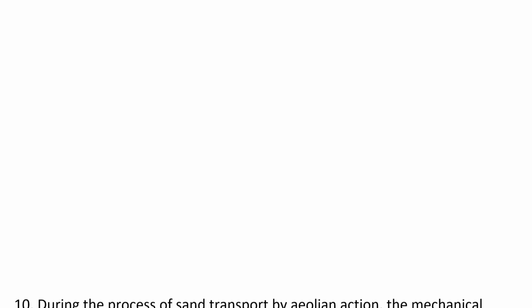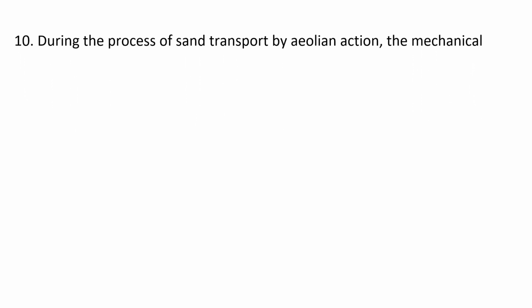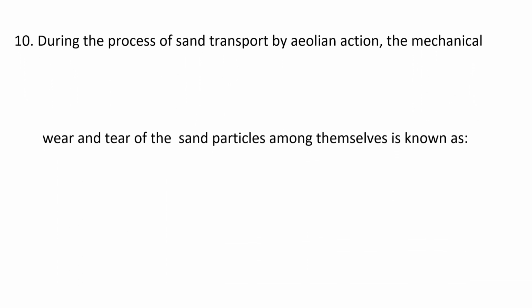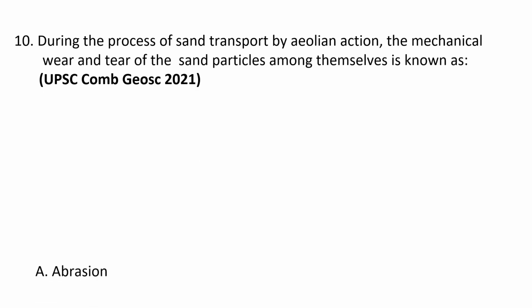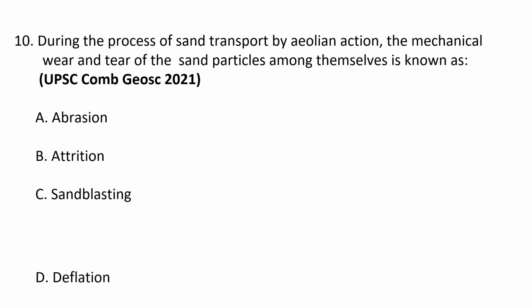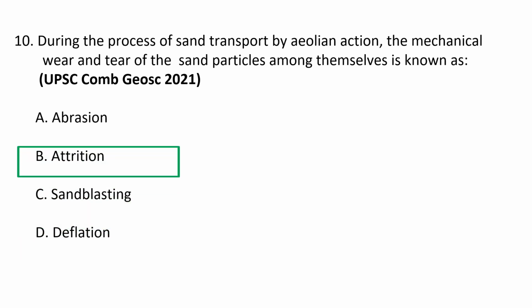Next question. During the process of sand transport by Eolian action, wind action, the mechanical wear and tear of the sand particles among themselves is known as A. Abrasion, B. Attrition, C. Sand blasting and D. Deflation. So the correct option is B. Attrition. Sand particles carried by winds start a friction process within themselves, and because of this their size reduces, and this is known as attrition.